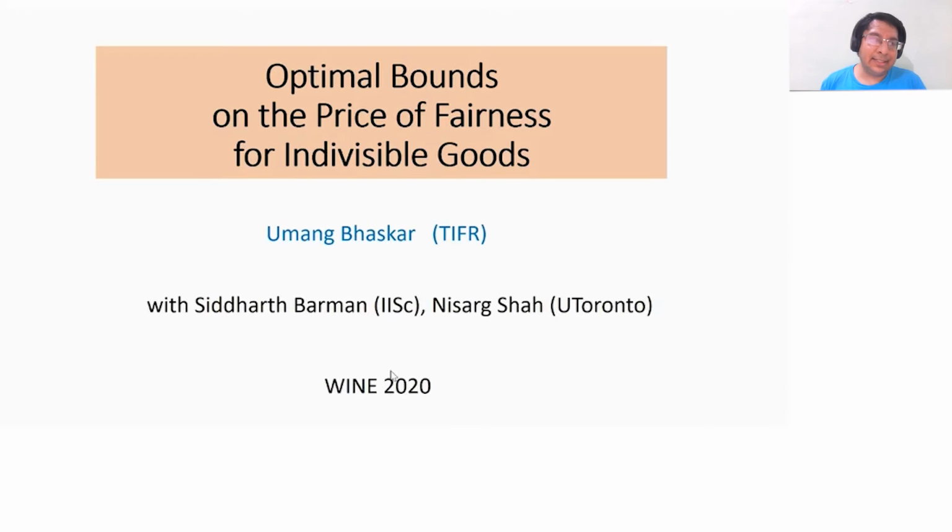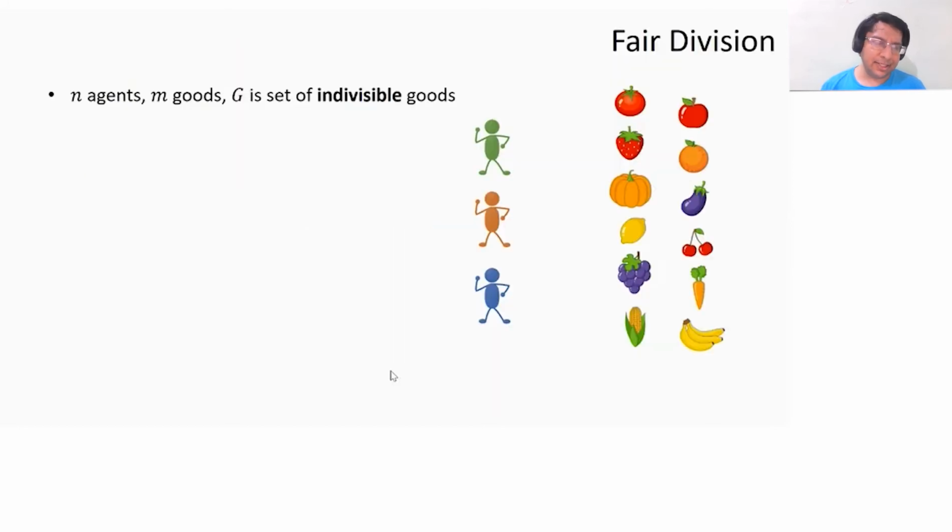Hi, I'm Umang Bhaskar. I'm going to be talking about a problem in fair division, in particular on optimal bounds on the price of fairness for indivisible goods. This is work done with Siddharth Barman at IISc and Nisarg Shah at the University of Toronto. So let's jump into it.